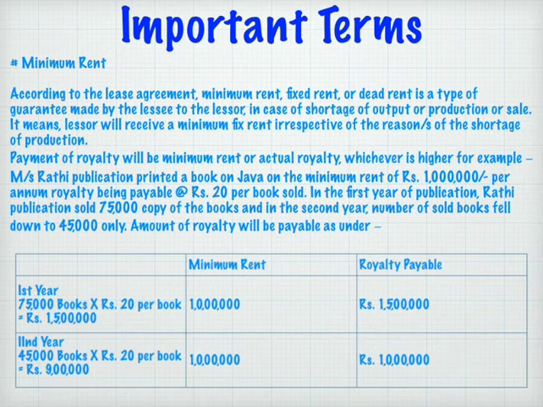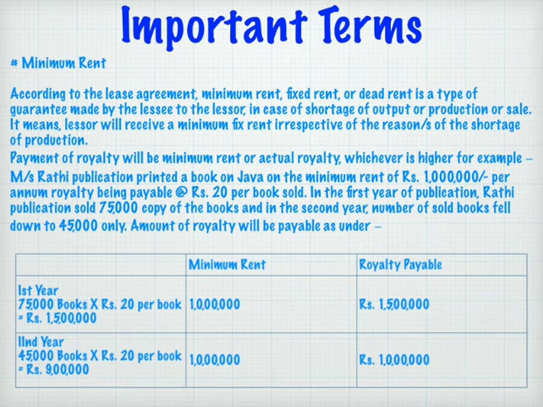You can say that, as has been discussed, the minimum rent is payable at rupees 10 lakhs per annum. That is, the yearly minimum rent is fixed at rupees 10 lakhs. And royalty was fixed at the rate of 20 per book sold. It means that for one book, rupees 20 is to be charged as royalty. So here we can understand that in the first year 75,000 books were sold. So our minimum rent was fixed at rupees 10 lakhs.